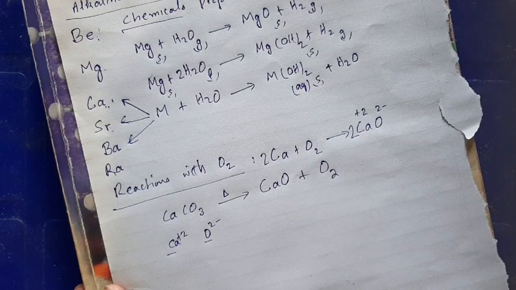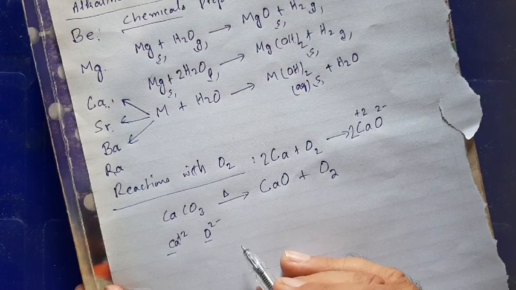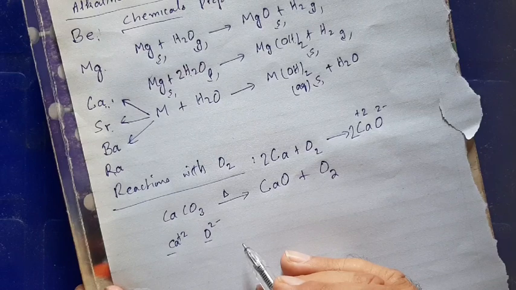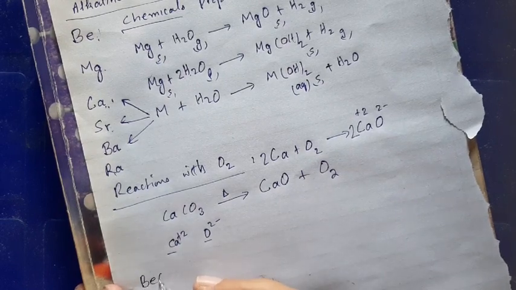So calcium oxide, then strontium oxide and finally barium oxide, even react with water to give soluble hydroxides, which are also strong bases. So the first two oxides, beryllium oxide and magnesium oxide, are quite insoluble. Calcium, strontium, and barium oxides react with water to give soluble hydroxides, which are strong bases. Except beryllium oxide, all other oxides are basic. Beryllium oxide is, however, amphoteric.